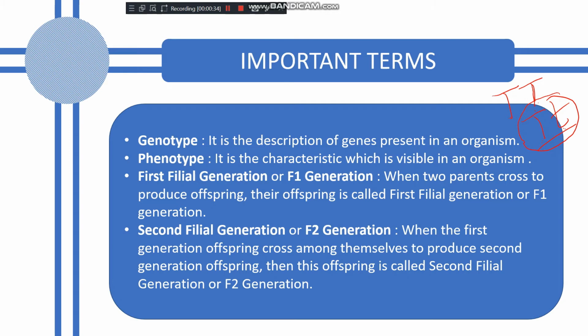When I explain the experiment, you will come to know. Understood?